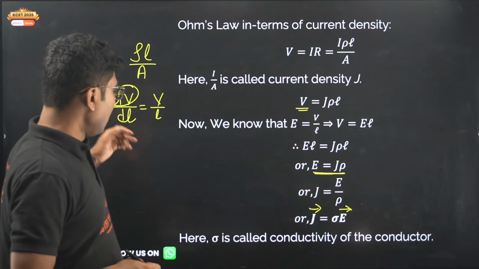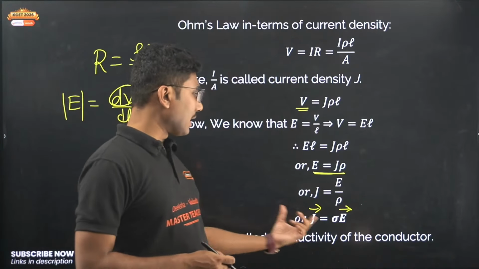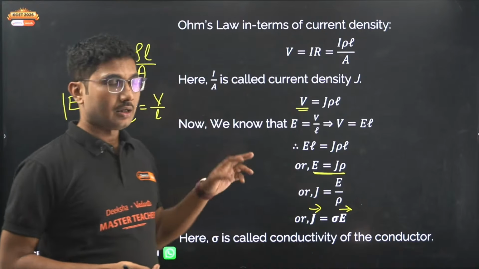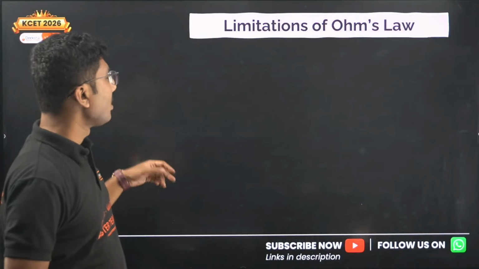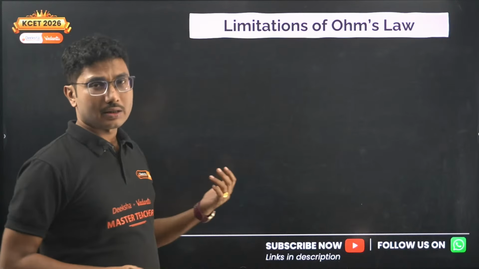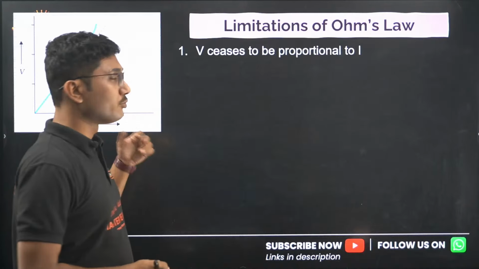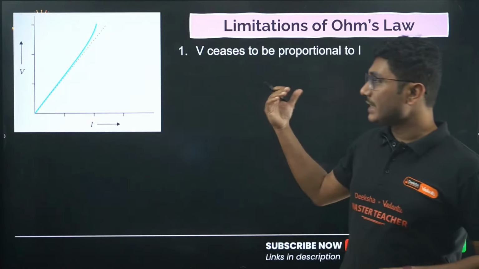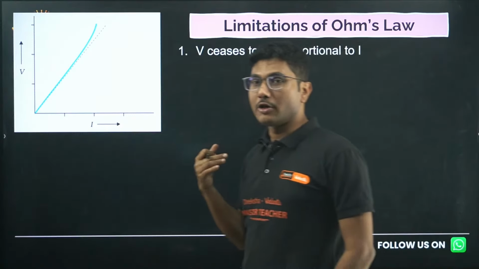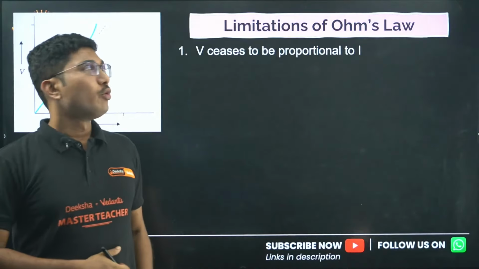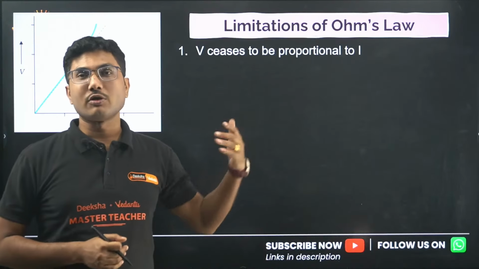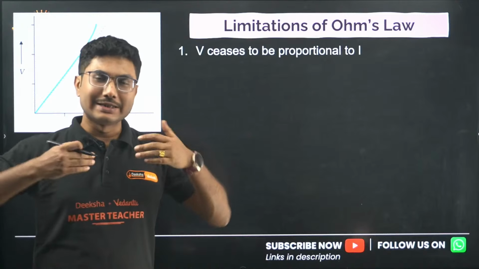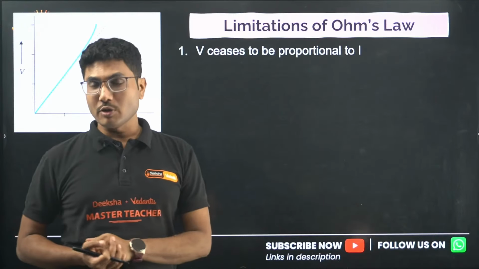Here sigma is called the conductivity of the conductor, and it is exactly the opposite of the quantity rho. Limitations of Ohm's law: Ohm's law is not always valid. These are all taken from NCERT, but why am I teaching you this? Because in the exam there will be a question: in which of the following cases is Ohm's law not valid? You have to identify the case. That means it is actually asking you the limitations of Ohm's law.